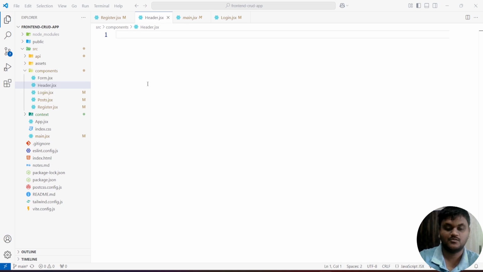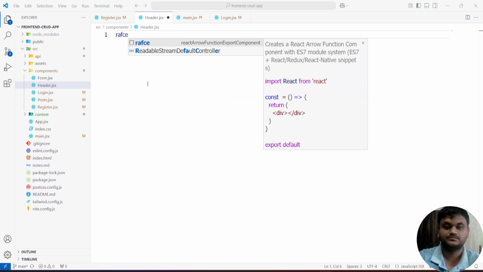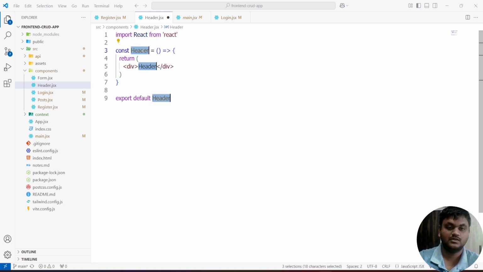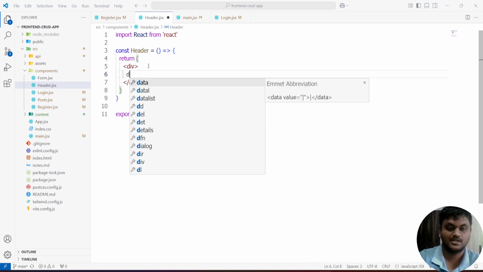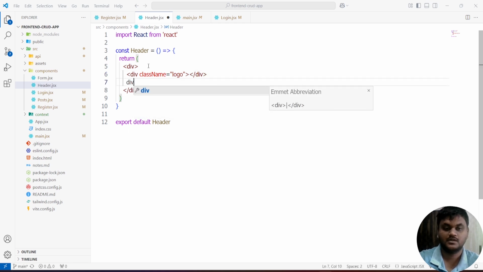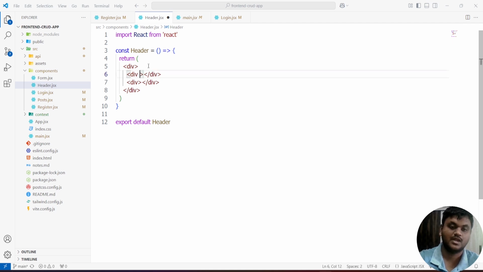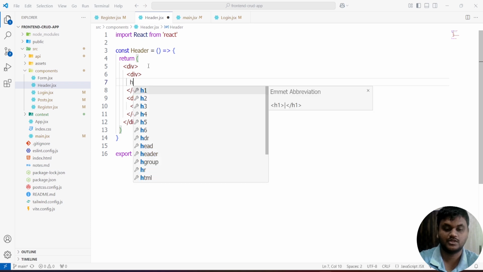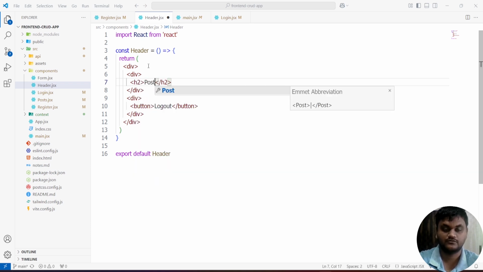Header.jsx. In this I am going to write a React component. In this header component I am going to take two things: one is the logo, and the other is the logout. I am going to take two divs. The first div is the logo and the second div is the logout button. Here I am going to take the h2, and in this I am going to take Post.